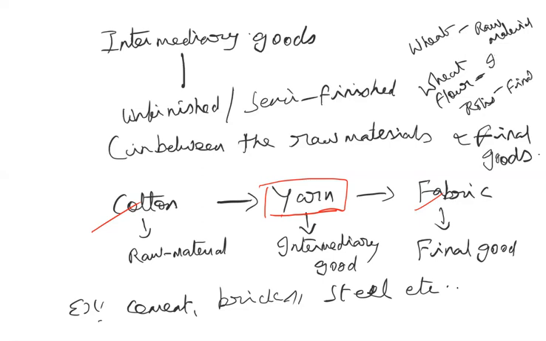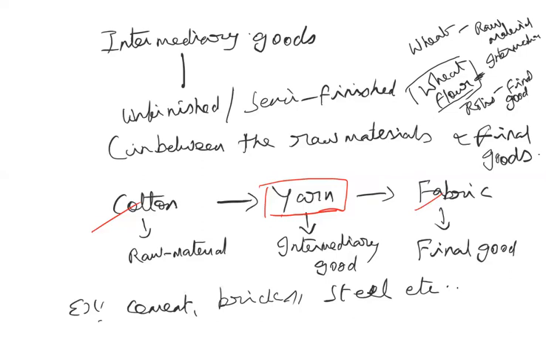But if the wheat flour is in the bakery, then the same intermediary good will become a capital good. So depending upon the circumstances and who is using it, the same commodity might change into a final good, an intermediary good, a producer good or a consumer good.